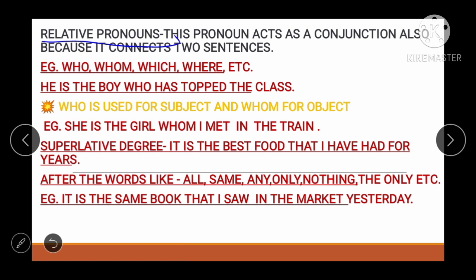So relative pronouns act as a conjunction. What does a conjunction do? It's a bridge between two nouns, one noun and a pronoun, meaning they join. They help to join the sentence. So it is a conjunction also because it connects two sentences, right?